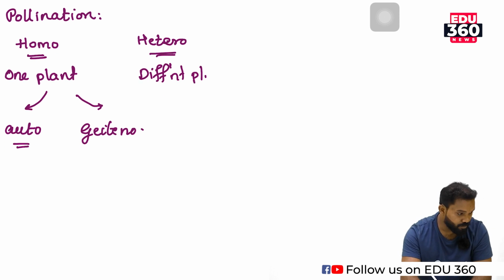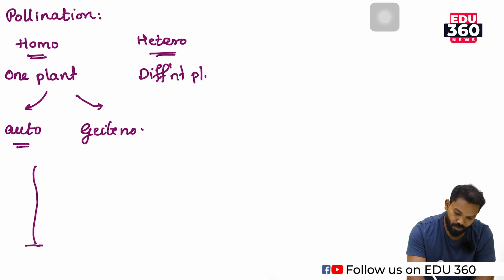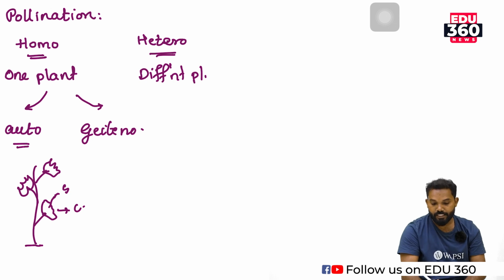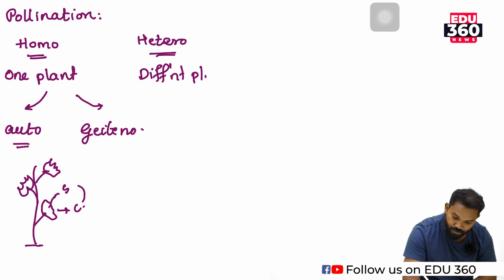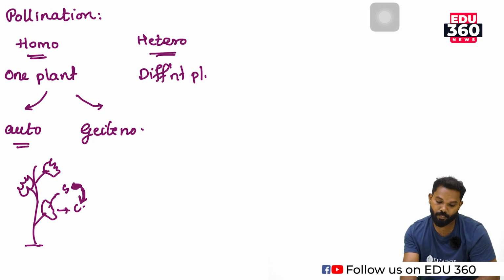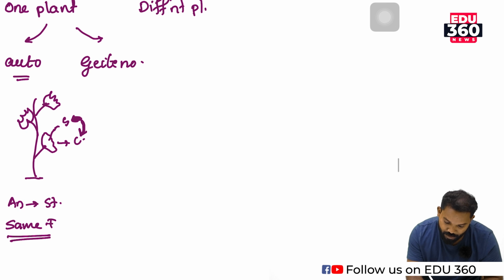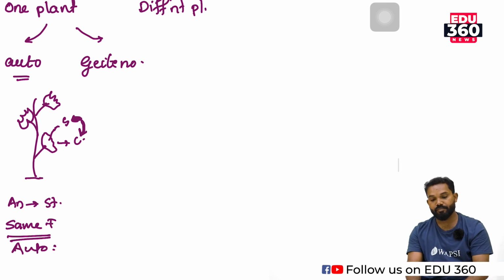Autogamy: if a plant has bisexual flowers, which contain stamens and also carpel, there is a chance to pollinate itself. That means the transfer of pollen grain from the anther to the stigma of the same flower is known as autogamy.